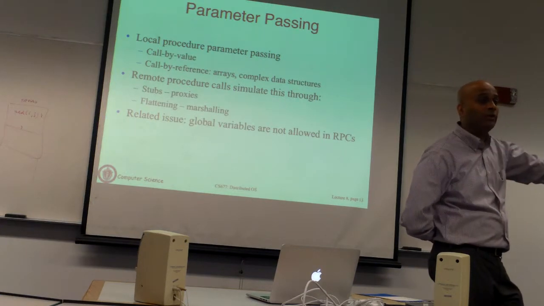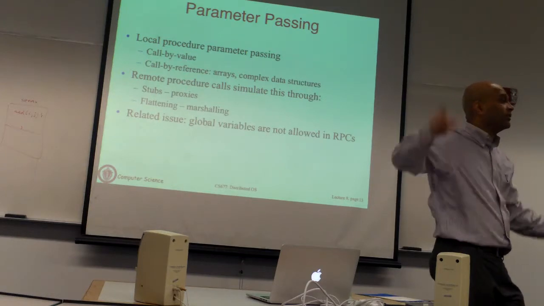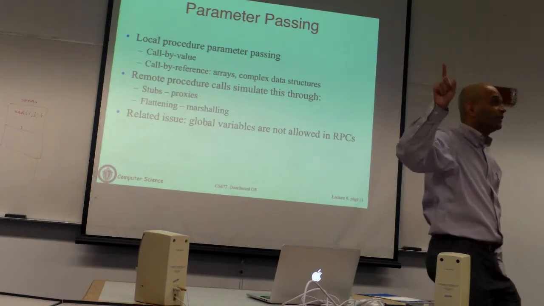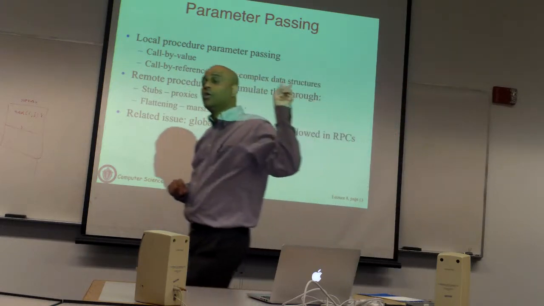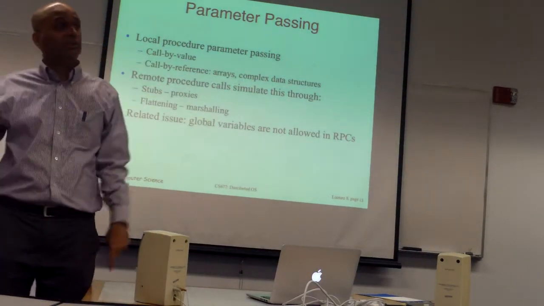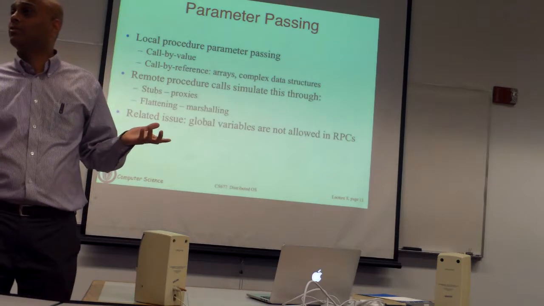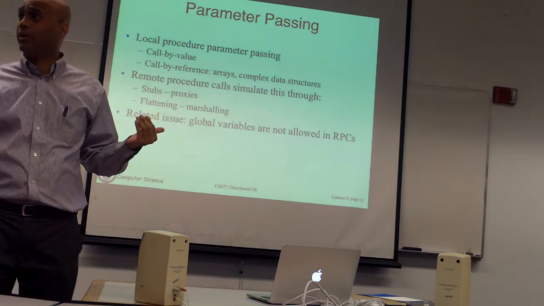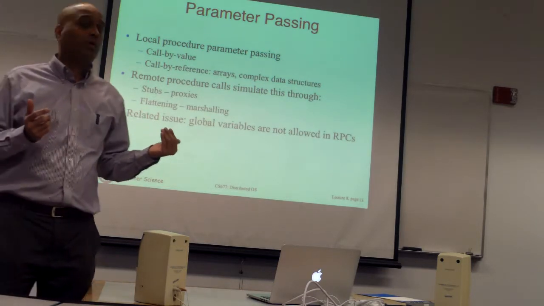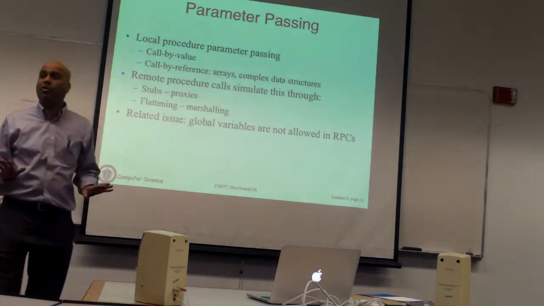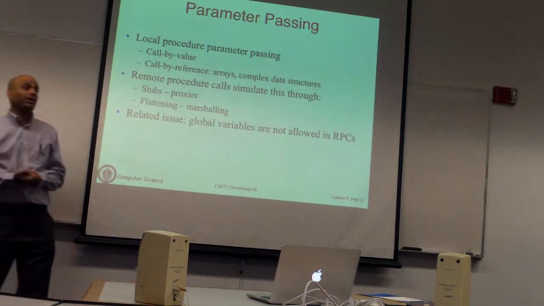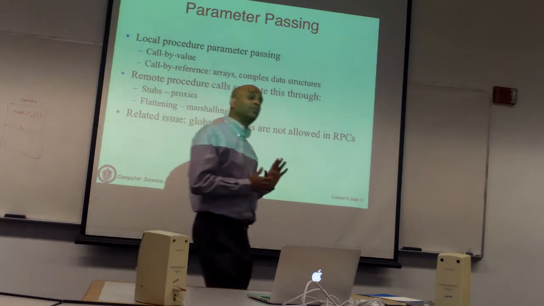You pass a pointer to a second machine, that memory address is meaningless on the second machine because of the memory address on the first machine. So if you try to dereference the pointer, you look at that memory address on that machine, which doesn't mean anything from the program perspective. So passing pointers by default in many RPC systems is not allowed. There are some systems that will allow it.